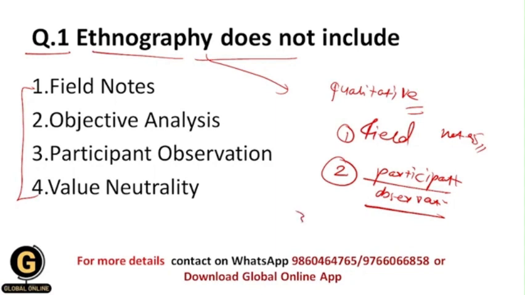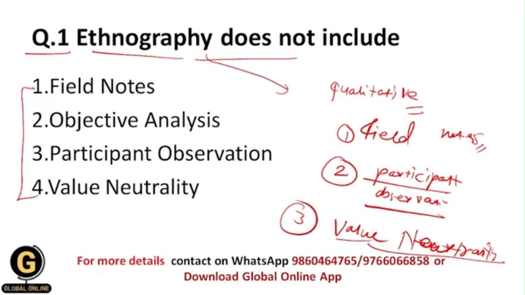And the third is value neutrality. As well we use value neutrality kind of data collection in ethnography. And that's why the correct answer to this question is the second, that is objective analysis, because there is nothing like objective analysis in ethnography.